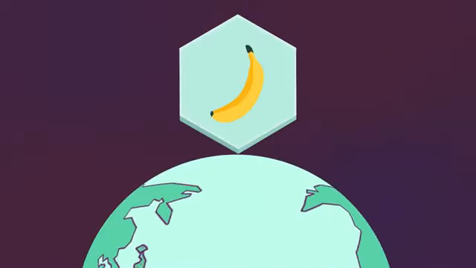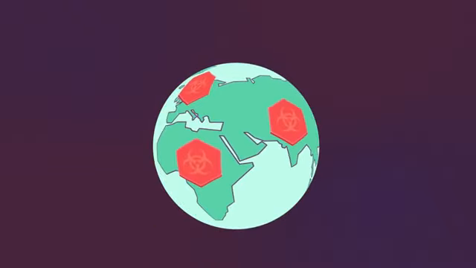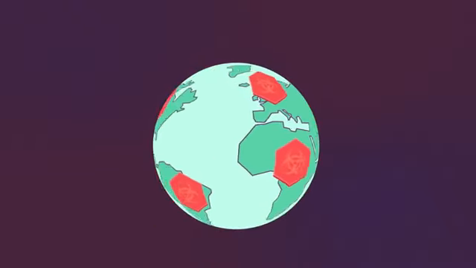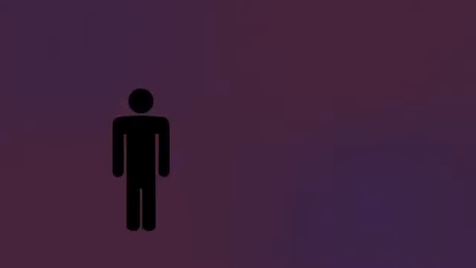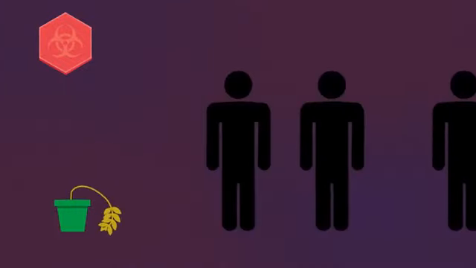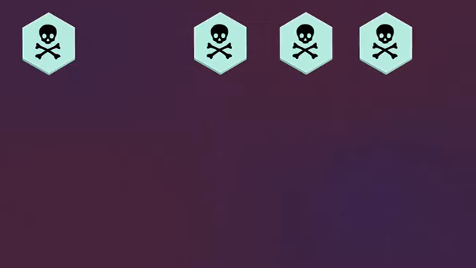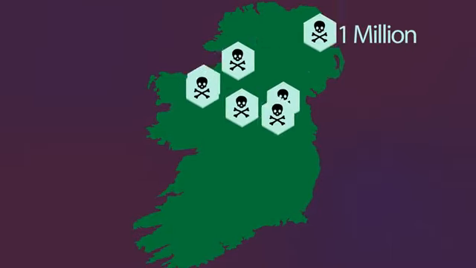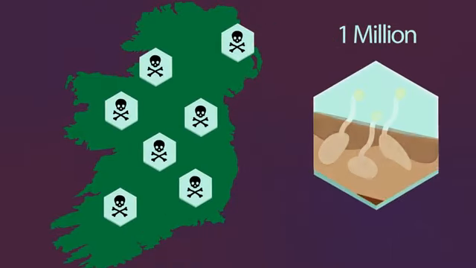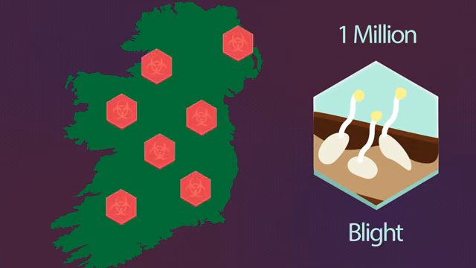Imagine a world without bananas. It's a real possibility. A fungal disease is attacking and killing banana trees, and as yet we haven't found a cure. Both humans and plants can catch infectious diseases. If the plant in question is a food crop, then plant disease can affect humans too, either through famine or loss of livelihood. In the 19th century, over 1 million people in Ireland died in a famine caused by a fungal disease called blight that affected potato plants.